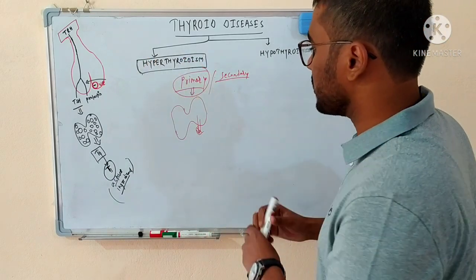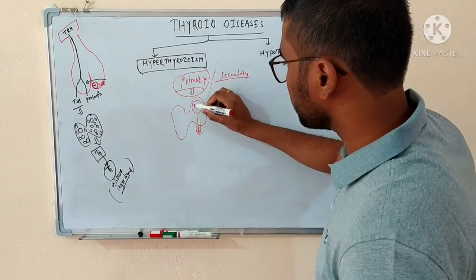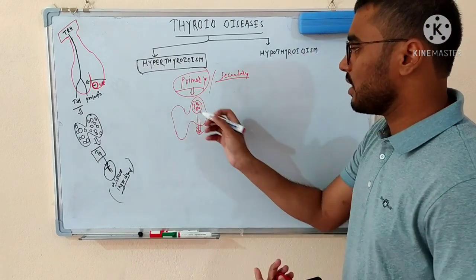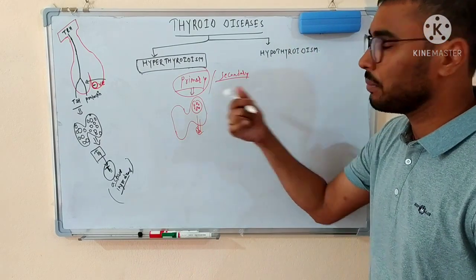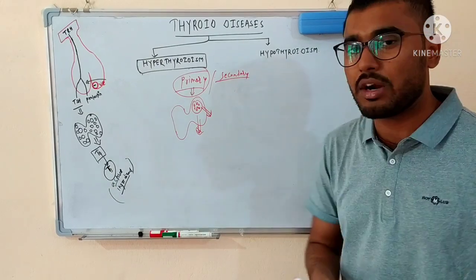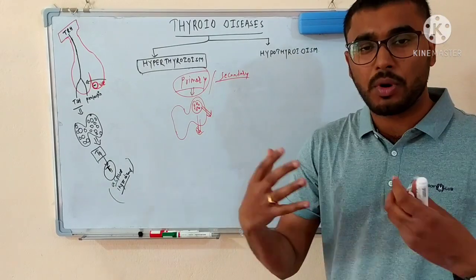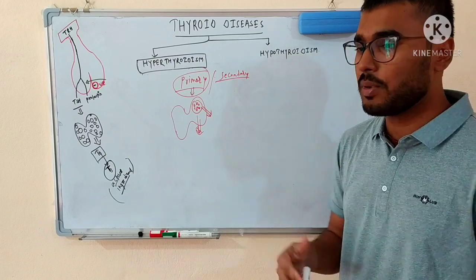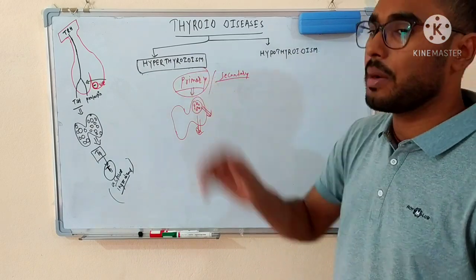Whatever the reason, let's suppose someone has any kind of cancerous or carcinomatous lesion in the thyroid gland, and due to this lesion the production of thyroid hormone is increased. So again, the problem is in the thyroid gland, and if the problem is in the thyroid gland, then we will call it primary hyperthyroidism.